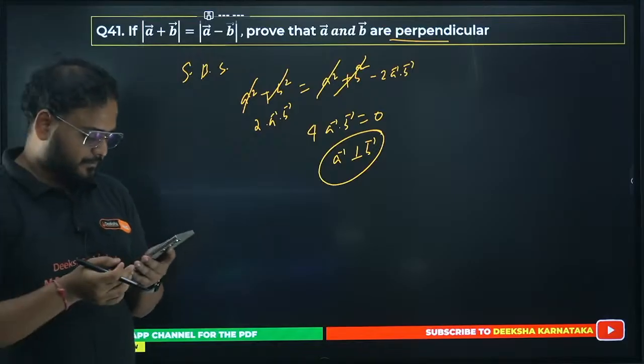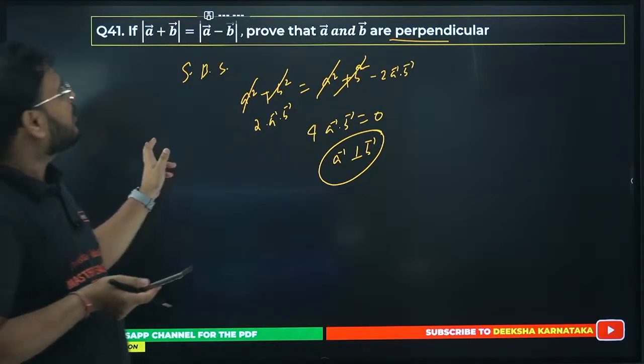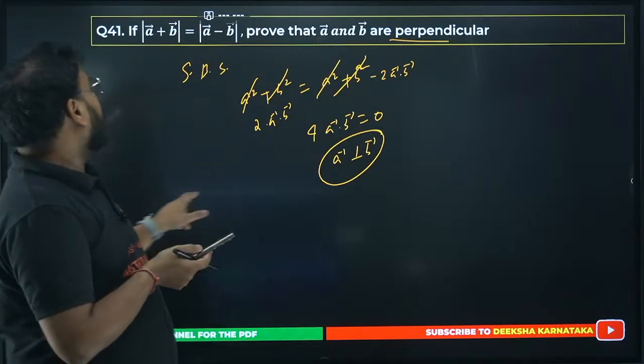Okay. Alright. So magnitude is positive. Magnitude is positive. Okay. Alright, 42 is done.